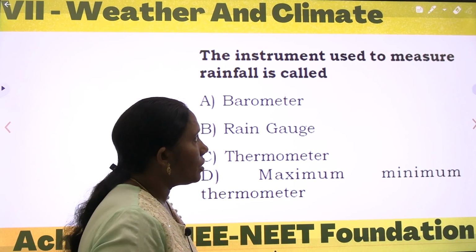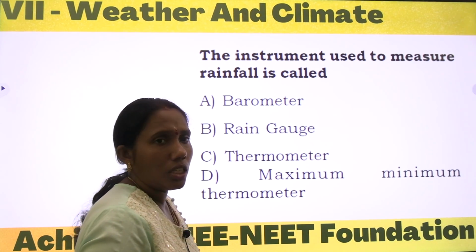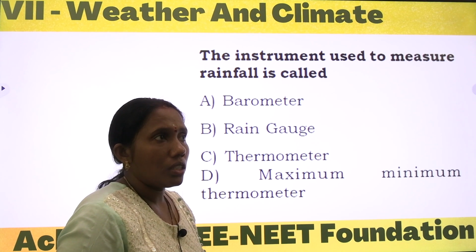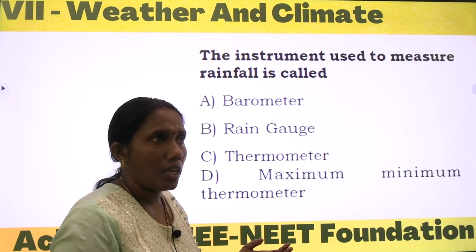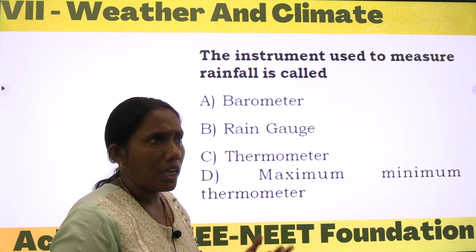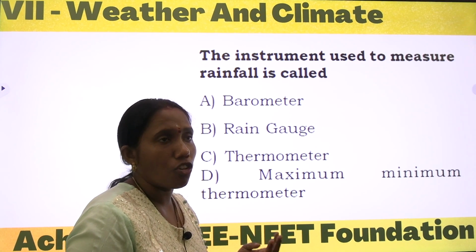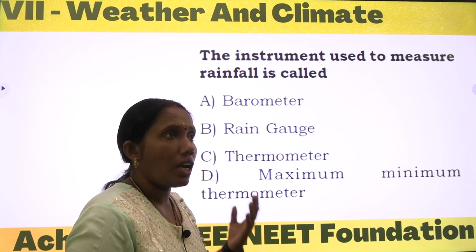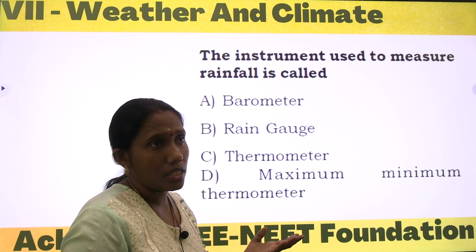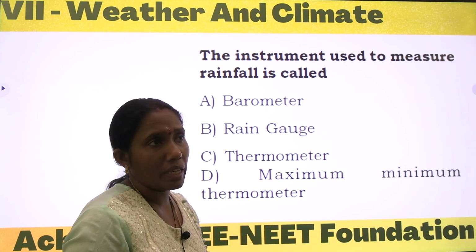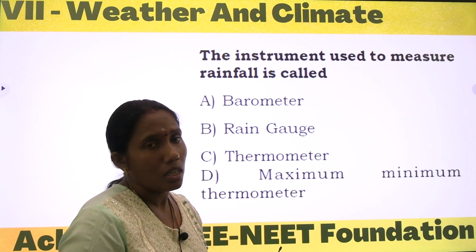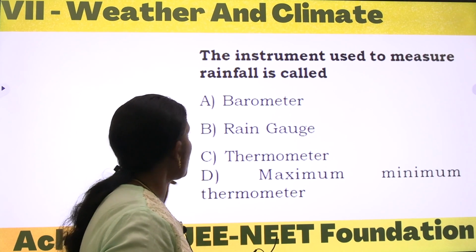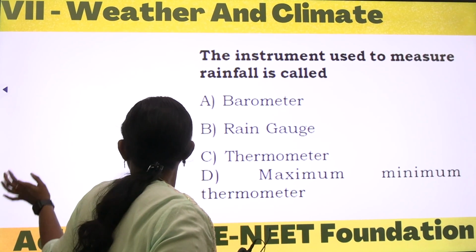The instrument used to measure rainfall is called. To measure the different elements, like temperature, rainfall, pressure, volume, we have some instruments.